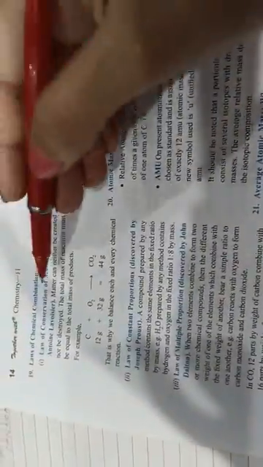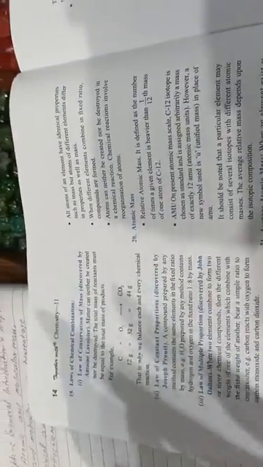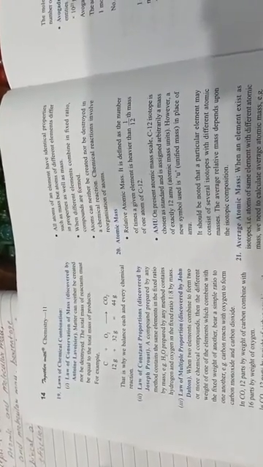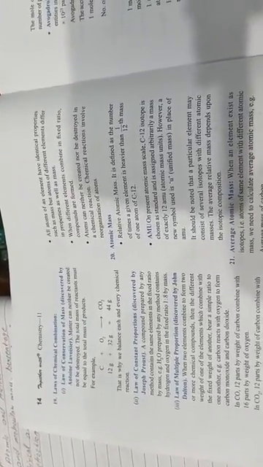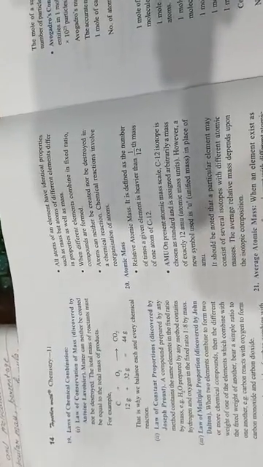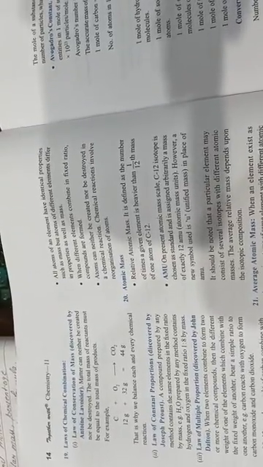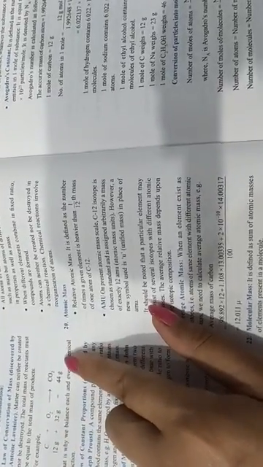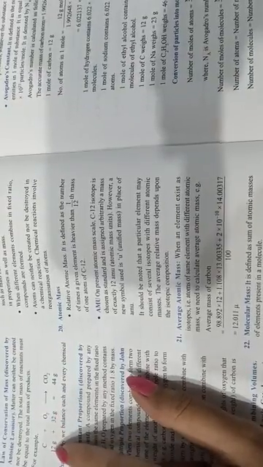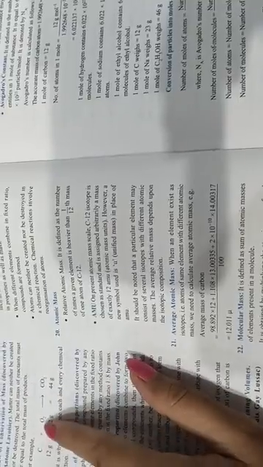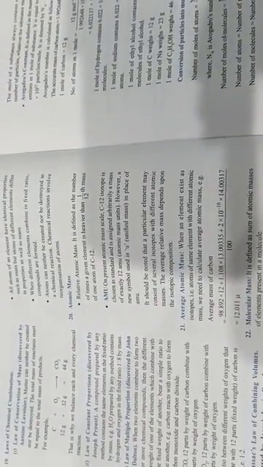Next we are talking about the laws of chemical composition. The first law is the law of conservation of mass, discovered by Antoine Lavoisier. They said that matter can neither be created nor be destroyed. It means the total mass of the reactants is equal to the total mass of the products. For example, if here it is 50, then here it is also 50. Here you can see 32 plus 12, 44, and here also 44. Both sums are 44.